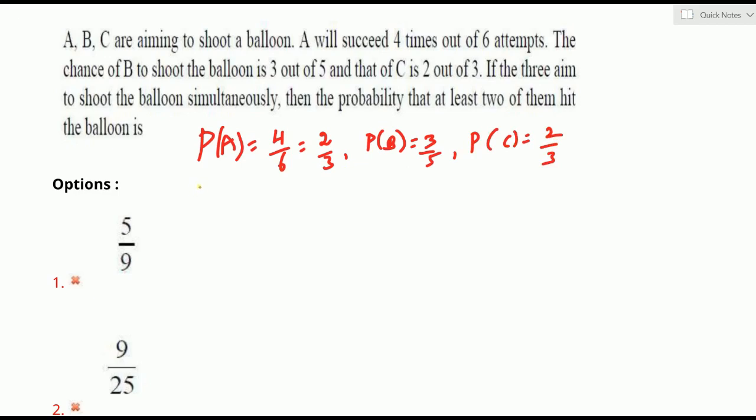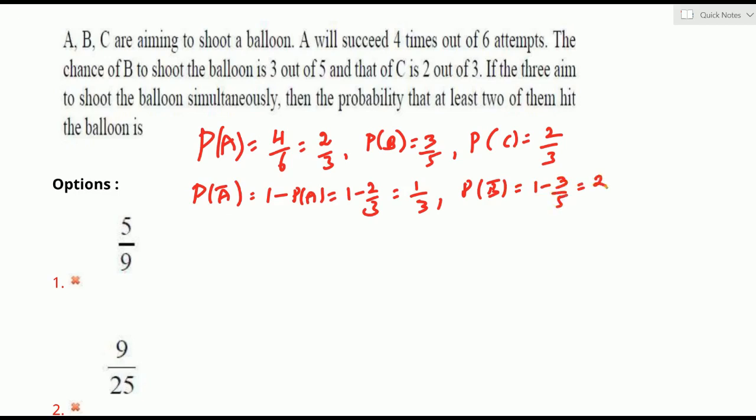What is not success? P of A bar. You know clearly that the sum of success and failure probabilities is 1. P of A bar is 1 minus P of A, so 1 minus 2 by 3 is 1 by 3. Similarly, we can find P of B bar and P of C bar also. P of B bar is 1 minus P of B, that is 1 minus 3 by 5, which is 2 by 5, and P of C bar is 1 minus P of C, 1 minus 2 by 3, which is 1 by 3. These are the failure probabilities of A, B, C.